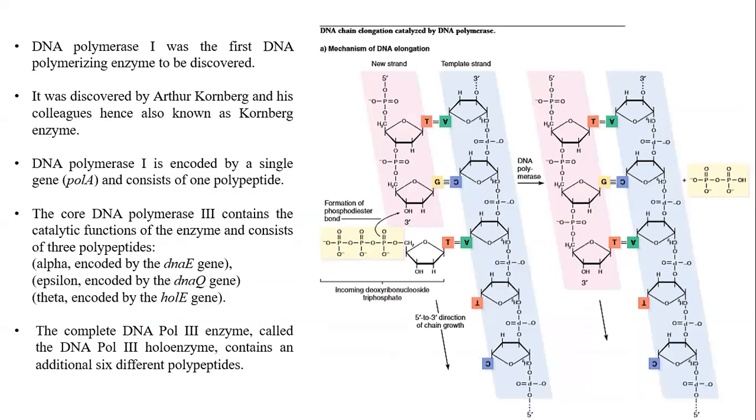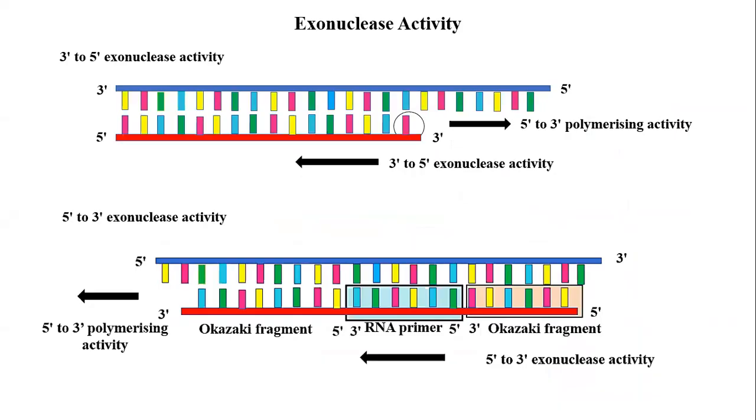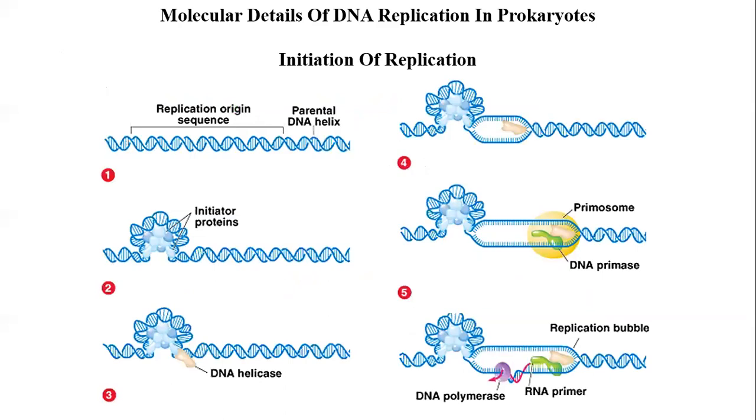Then we did that polymerase 1 is the first enzyme, then DNA polymerase 3 has been discovered, and other enzymes are there which are required for DNA repair. Then we studied exonuclease activity, how 3' to 5' exonuclease activity is there, and how 5' to 3'. Okay, this is like a backspace key, and this is like a delete key. This 5' to 3' exonuclease activity is required for primer removal on the lagging strand.